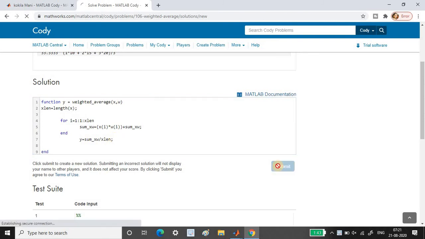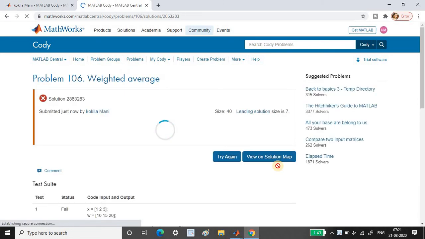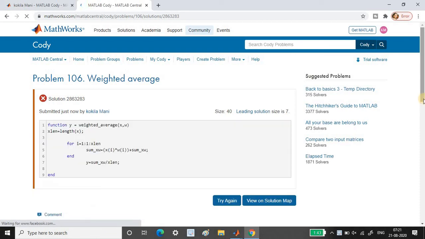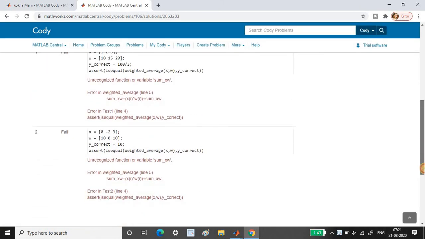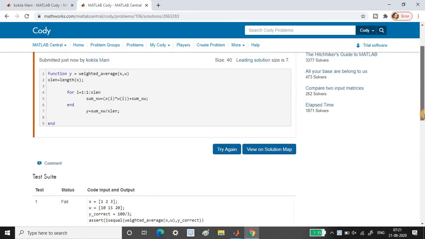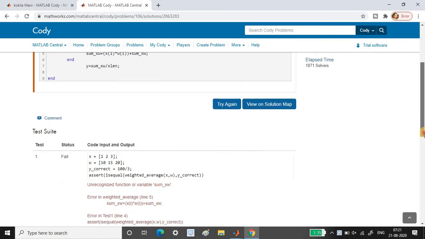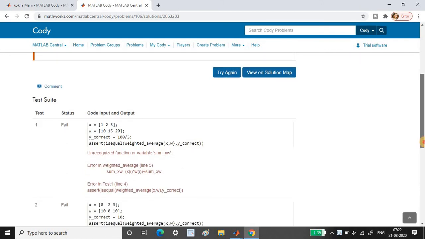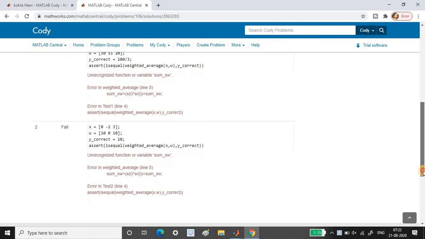Once I submit, if the answers are okay, then I'll get the green tick. If the answer is not okay, I'll get the red cross. Let us see what I get. Okay, my solution is wrong. I don't know why. Actually, somewhere I did something wrong. What did I do wrong, I don't know. Error in weighted average. Okay, let us go check there.